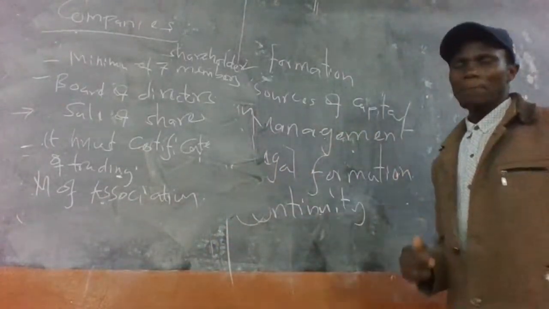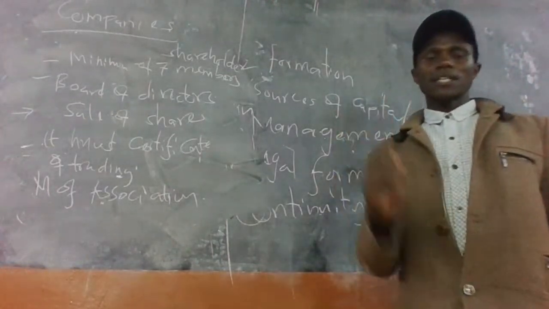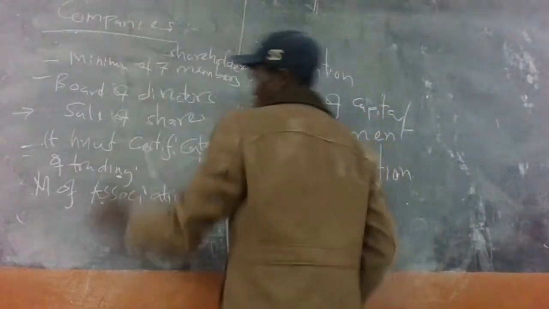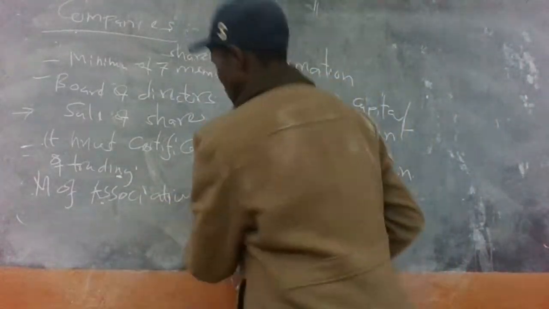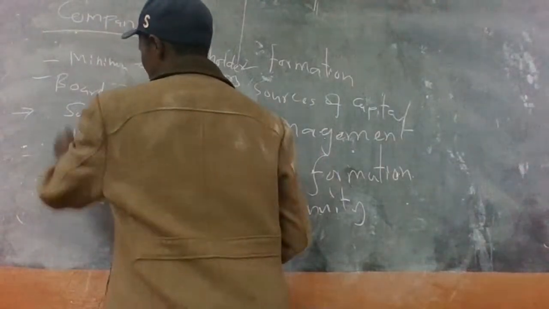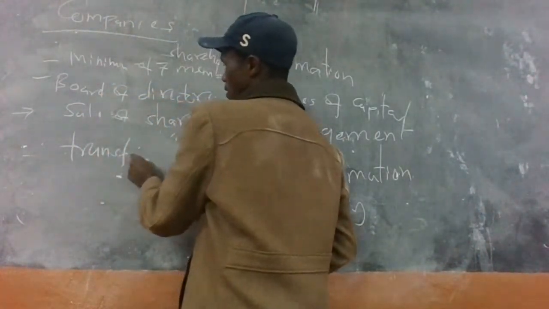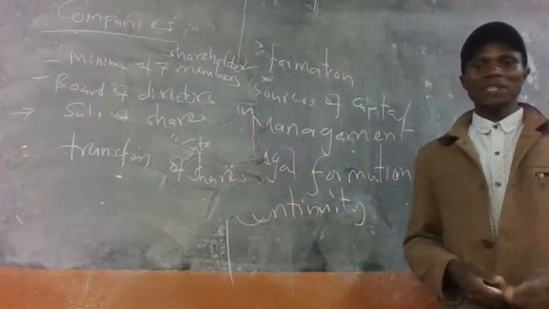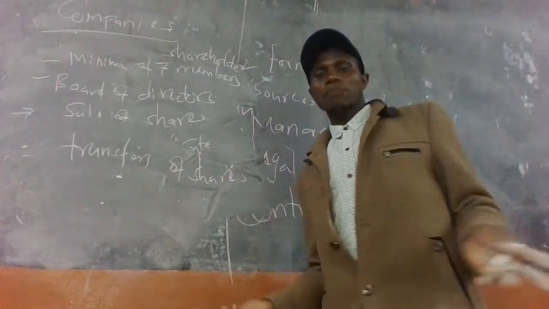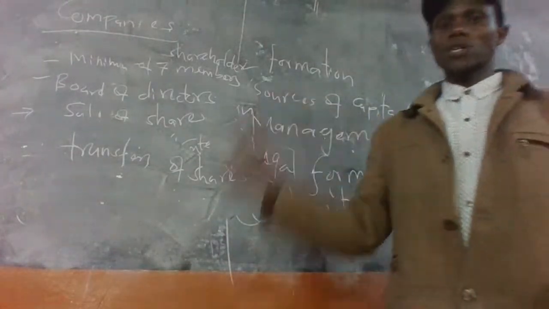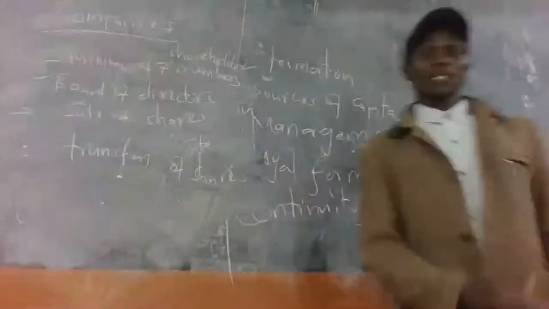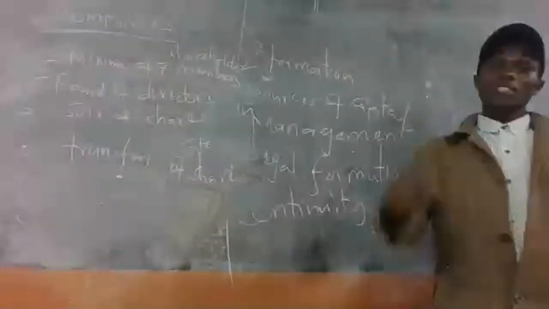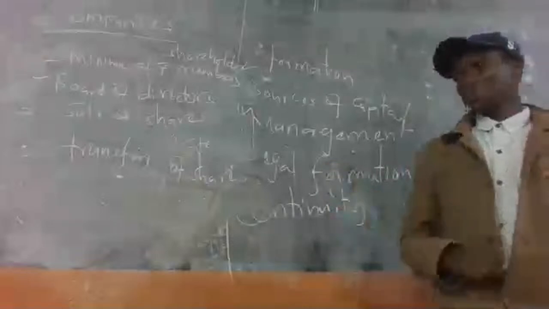Another thing about a public company is that it allows transfer of shares. It does not restrict shareholders from transferring shares from one member to another, unlike a private company, which restricts transfers of shares.